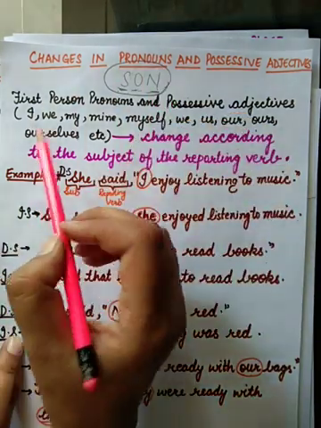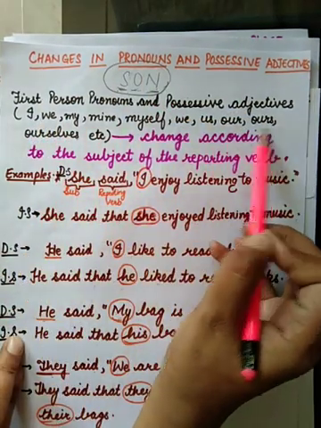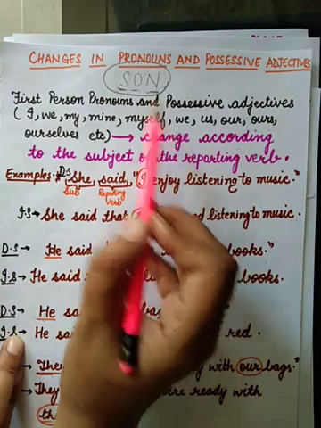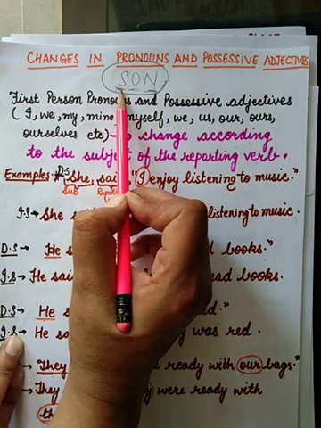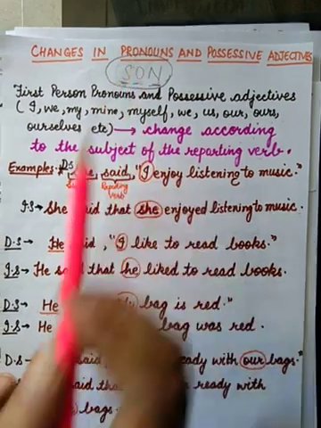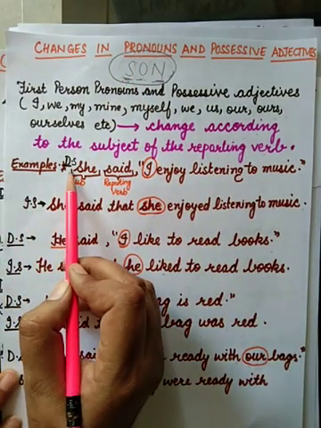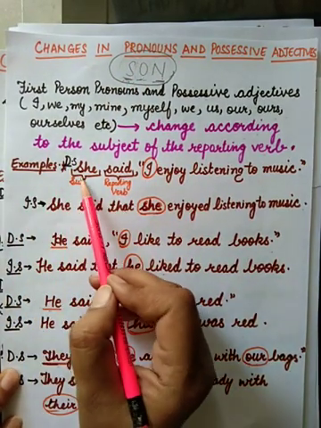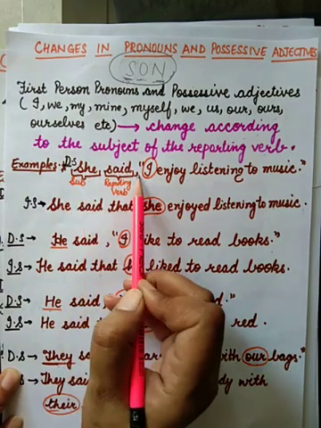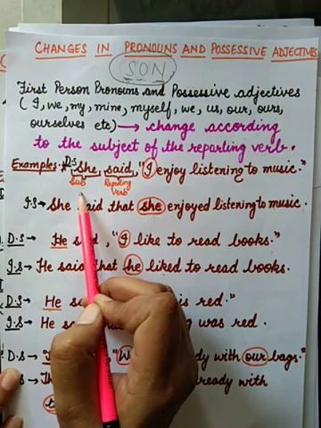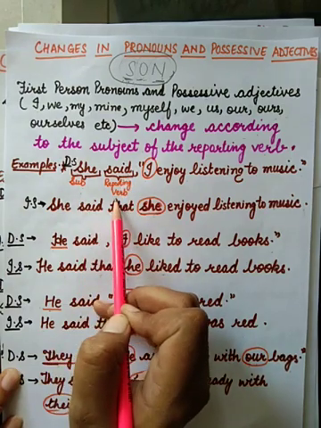First person pronouns change according to the subject in the reporting clause. You know the reporting clause, as I told you. Example: direct speech, She said, I enjoy listening to music. She said is the reporting clause. She is the subject, said is the reporting verb.